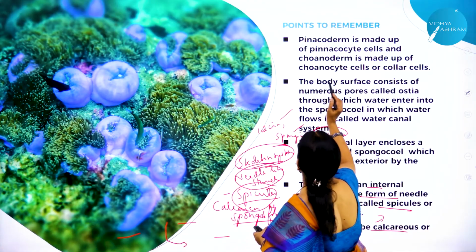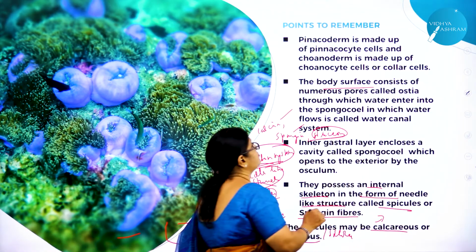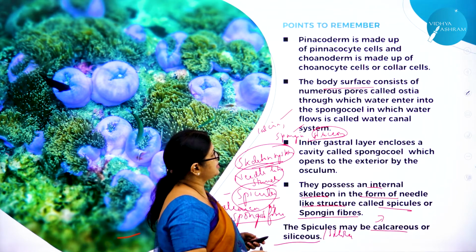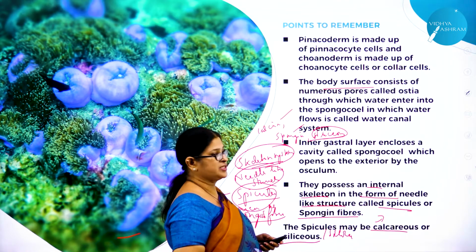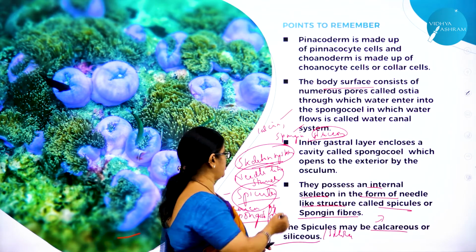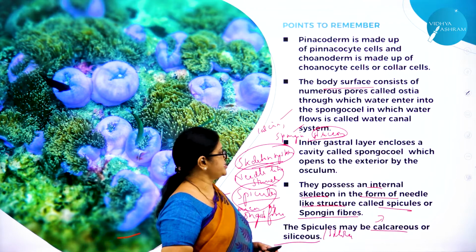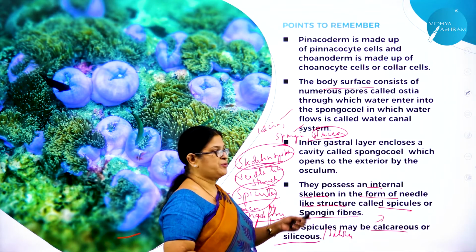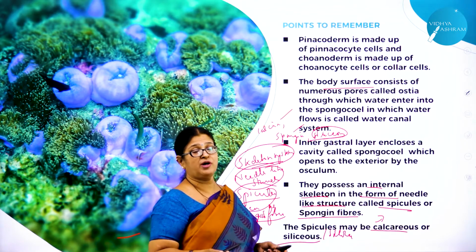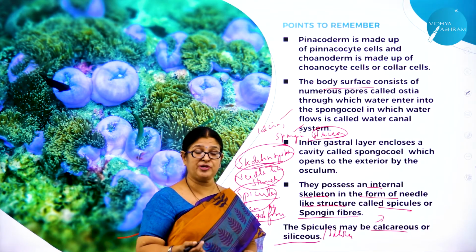Then next, as I said, the body surface consists of what? Numerous pores called ostia, through which water enters into the spongocoel, in which water flows. This is called the water canal system. The inner gastral layer encloses a cavity called spongocoel, which opens to the exterior by the osculum. They possess an internal skeleton in the form of what? Spicules, which form the skeletal structures, which are the supporting structures for them.